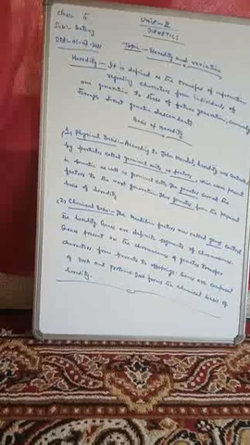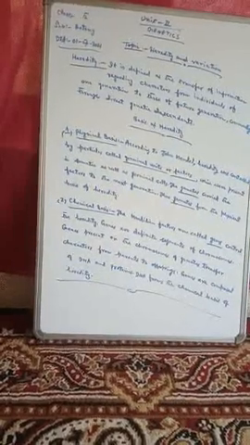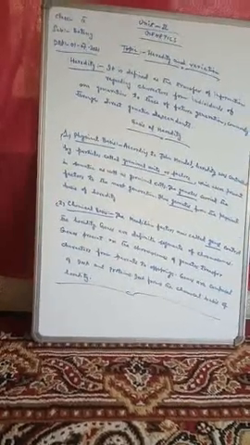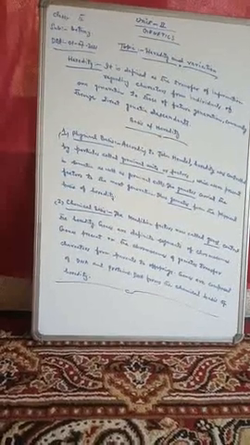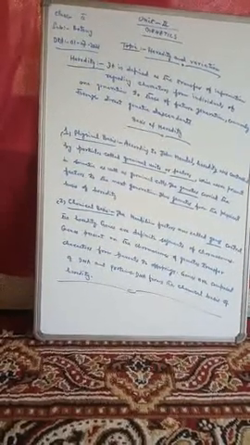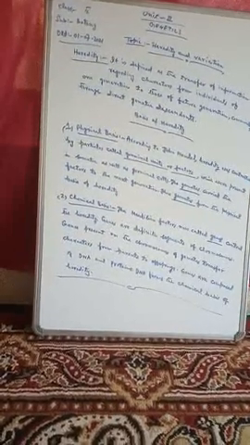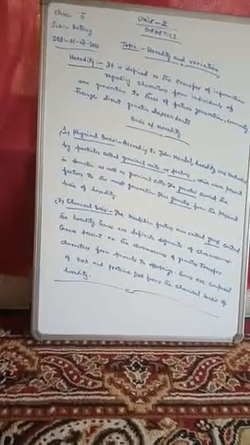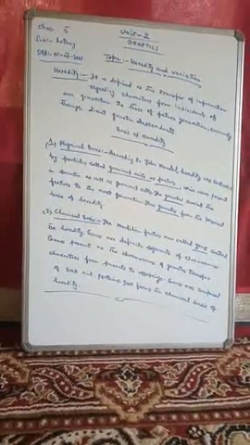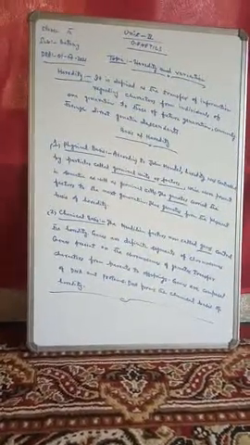So the DNA is responsible for the chemical basis of heredity. You should remember that in physical basis of heredity, gametes form the physical basis of heredity, while in chemical basis, DNA is responsible for the chemical basis of heredity. So this was all about heredity and the basis of heredity.